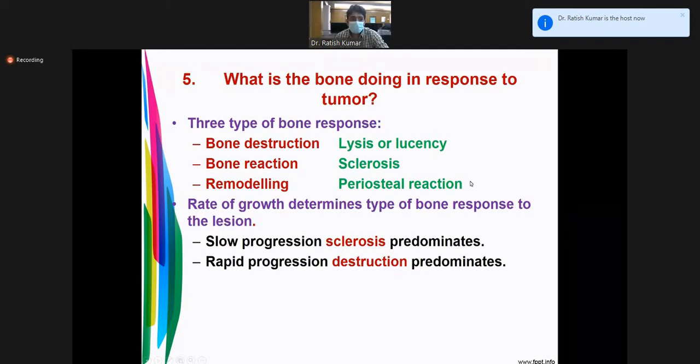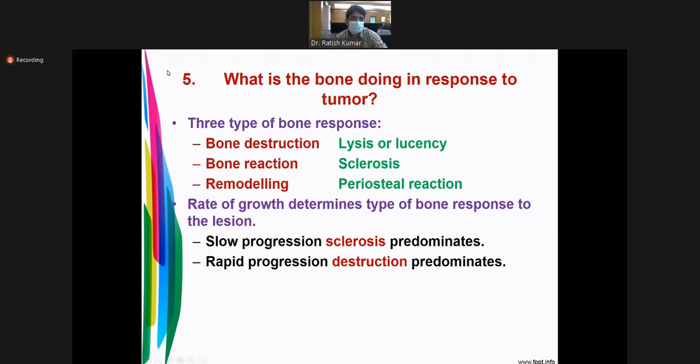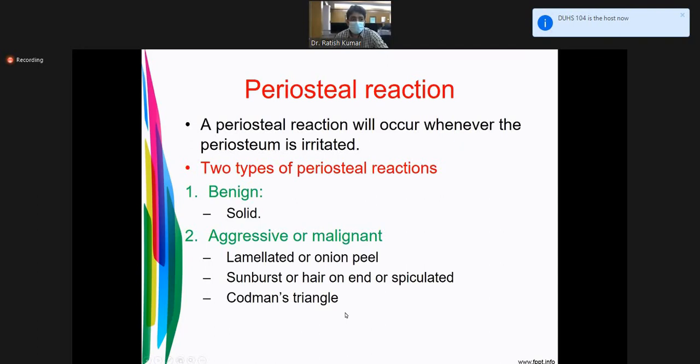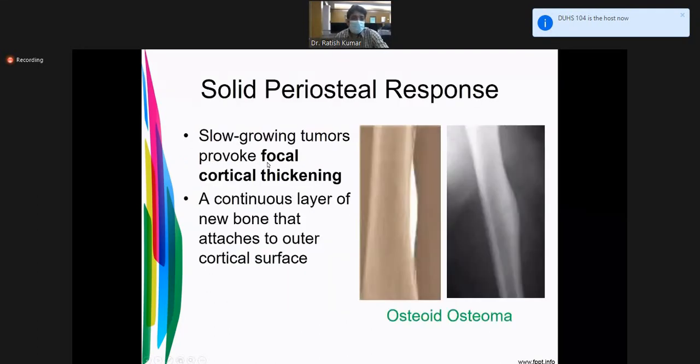Bone will remodel also. You will find periosteal reaction. Periosteal reaction will be solid, laminated, sunburst, or Codman triangle. We will discuss later on. Solid: you will find a focal cortical thickening. This is a solid periosteal reaction. You get it in a benign lesion, just like osteoid osteoma.